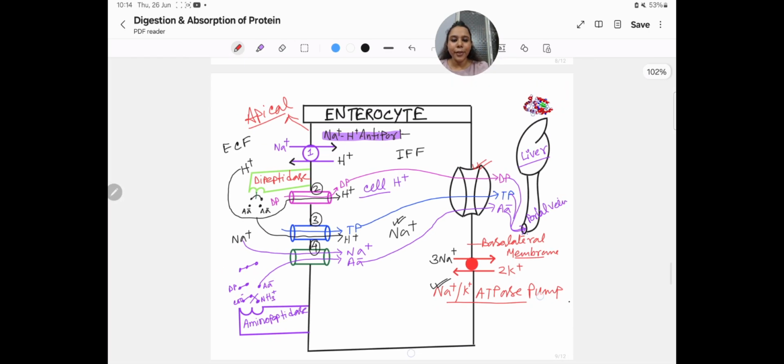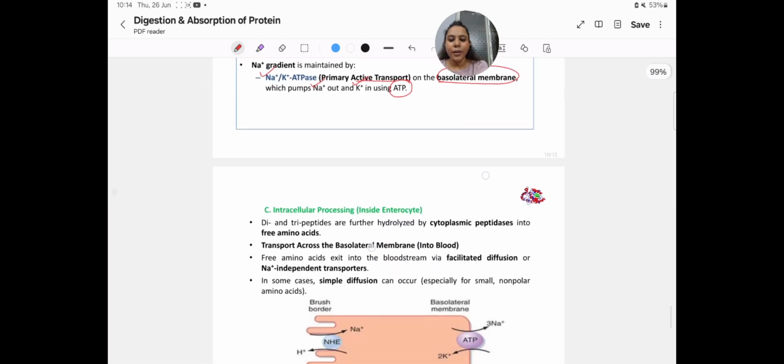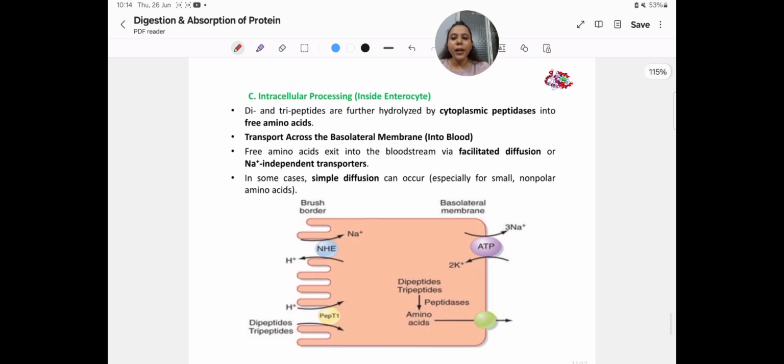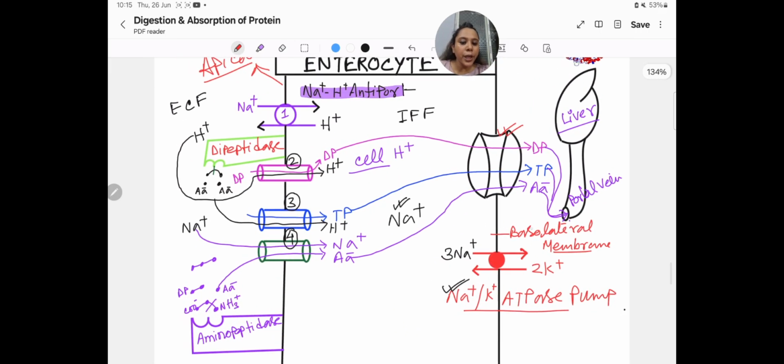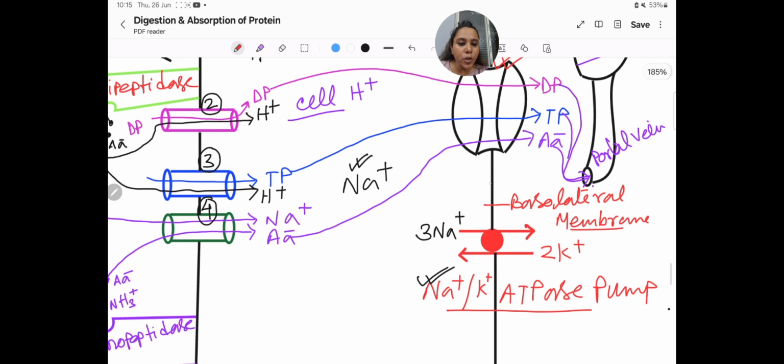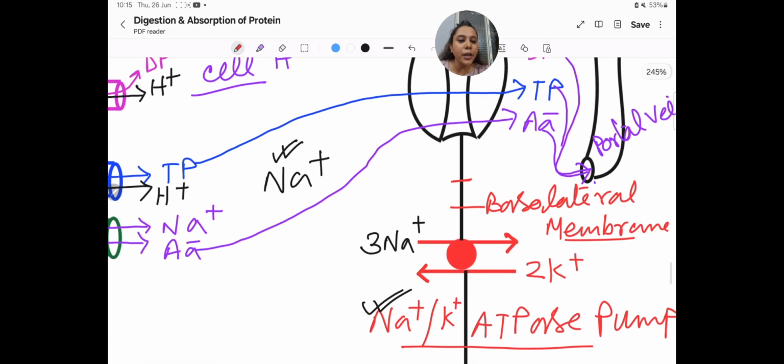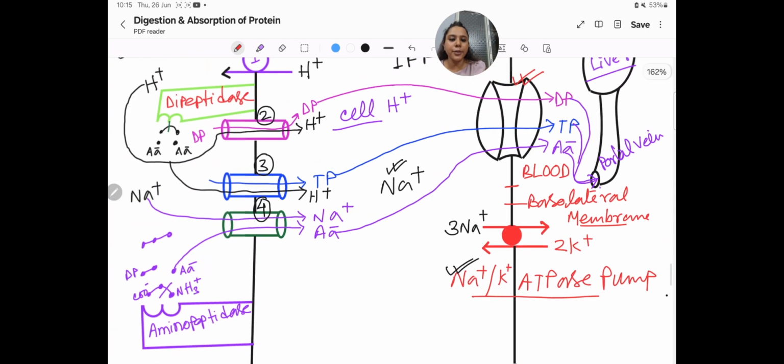Okay, so intracellular processing, di and tripeptides are further hydrolyzed by cytoplasmic peptidase into free amino acids. Okay, transport across the basolateral membrane into the blood. We have seen that in this part, that when it crossed this basolateral membrane, it mixed in the blood. Here is the blood, right?